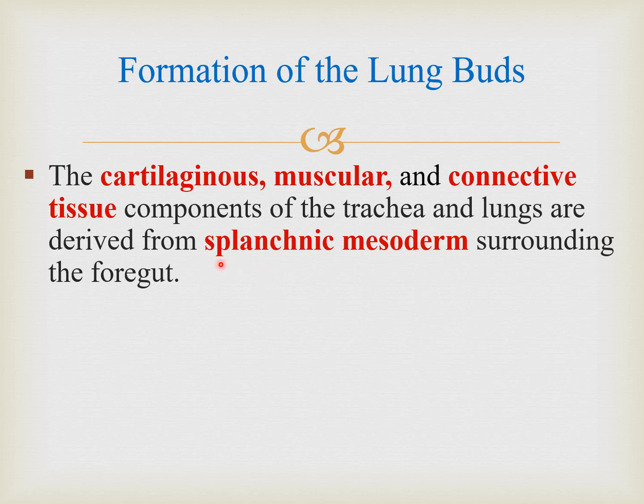The term we use here is splanchnic, which means visceral. Visceral means the viscera of the body, the organs of the body. The other type of mesoderm we have is the somatic mesoderm. Somatic came from soma, and soma means body or the body wall. So that part of the mesoderm which forms our body wall structures, and takes part in the formation of some part of the skeleton, is the somatic mesoderm. And the part of the mesoderm which forms the viscera, soft tissues or the organs of the body is known as splanchnic mesoderm.